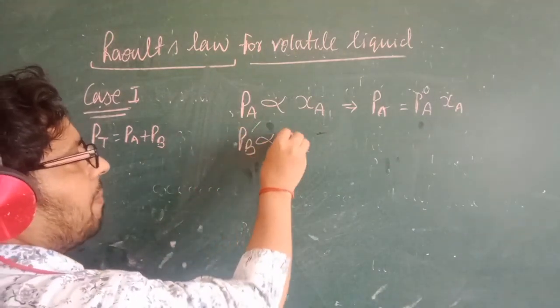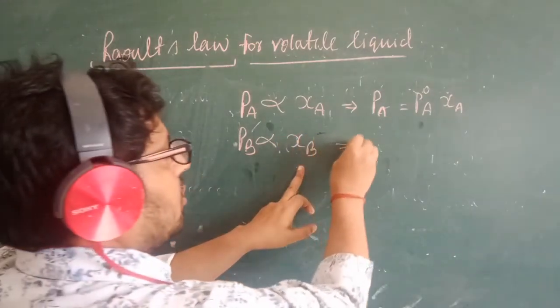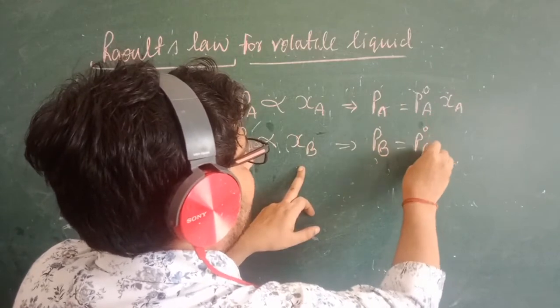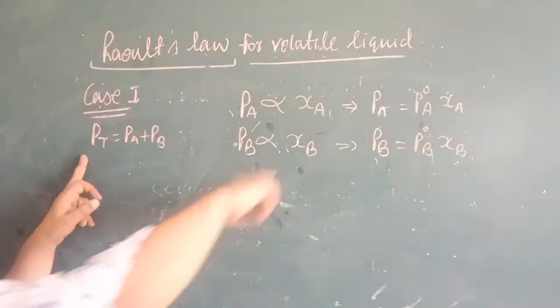Same for PB. This is directly proportional to chi B, the mole fraction of the B component. So PB equals P node B into chi B. Now please apply both the values here.